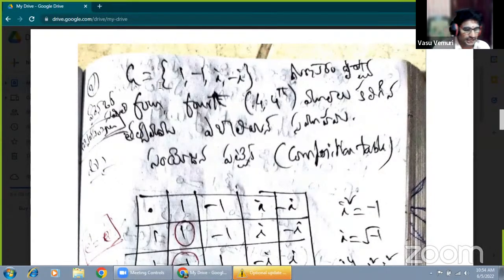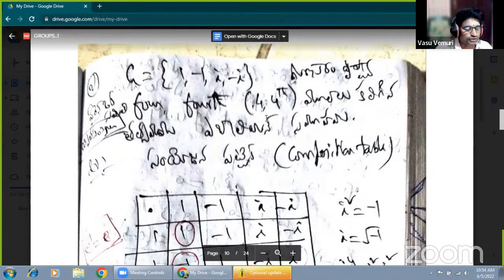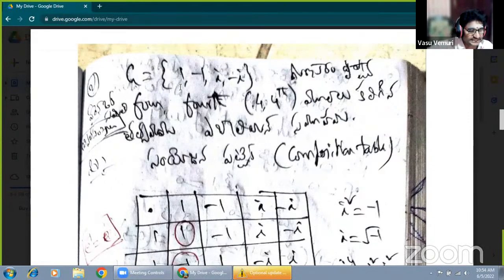Now, prove that the set. Once more I have to repeat the problem. Prove that the set of 4th roots of unity elements with respect to multiplication as the composition forms an abelian group. That is the problem.